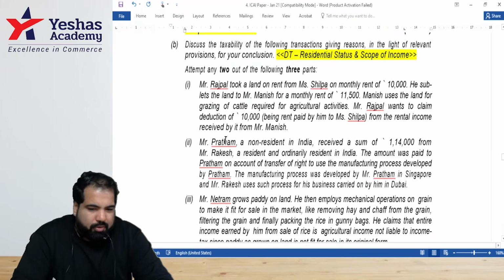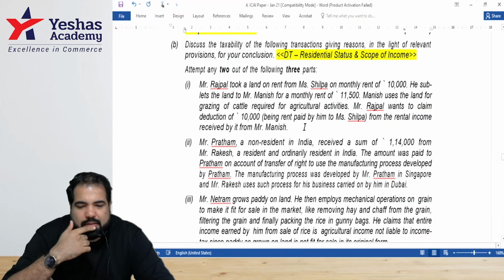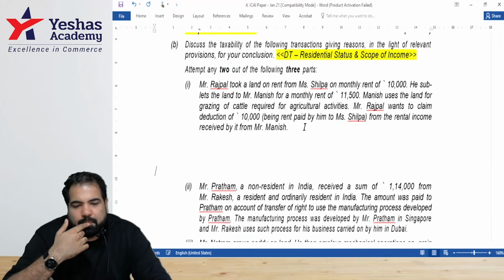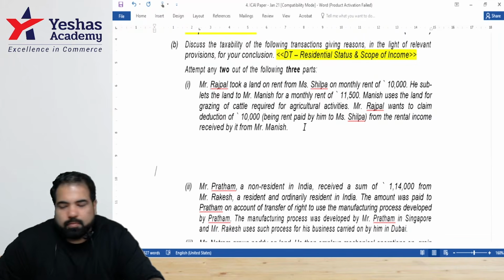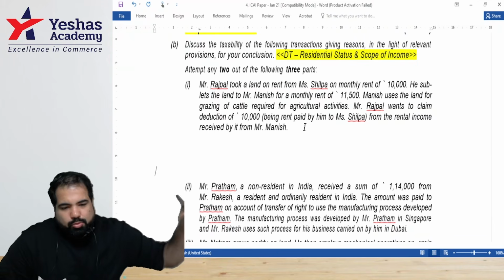Let's see why is this difficult, guys. Let's read. Attempt any two out of the following three parts, but we'll try and attempt all three, guys. Discuss the taxability of the following transactions. Let's read the first one. Yes, you might have to draw a little diagram of who's giving what to whom, guys.